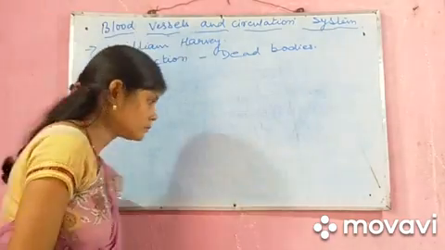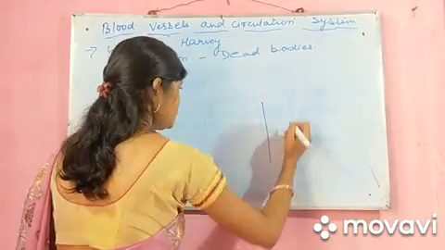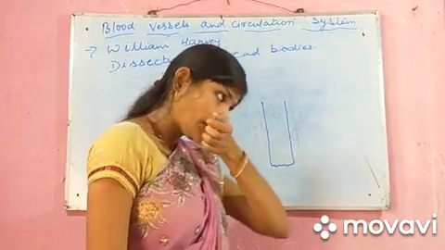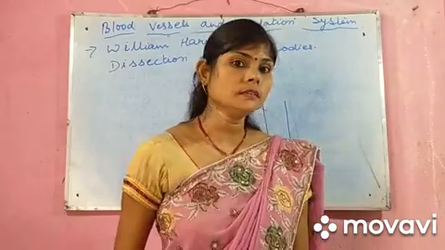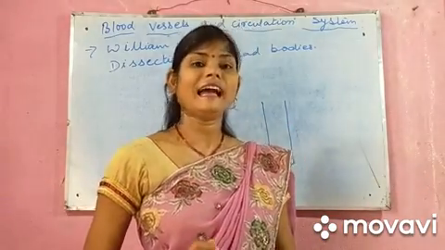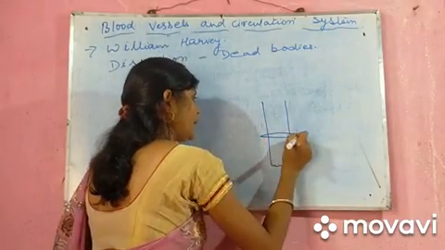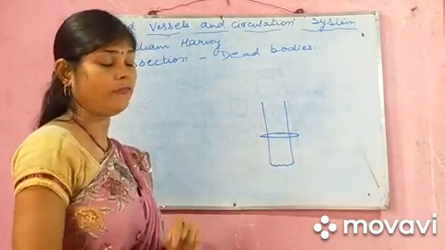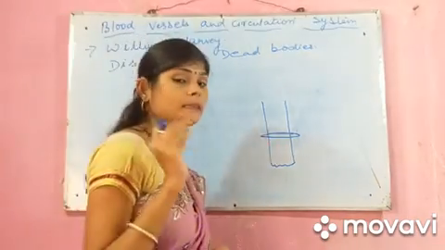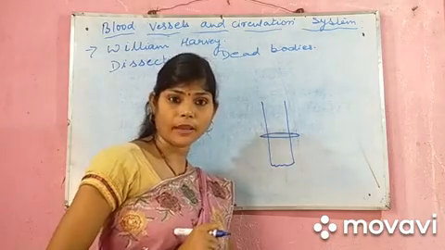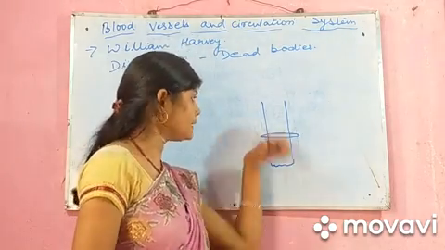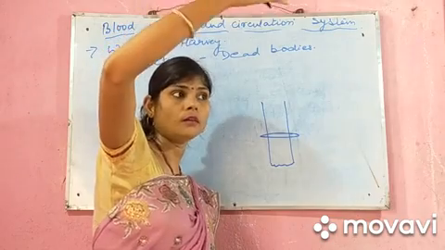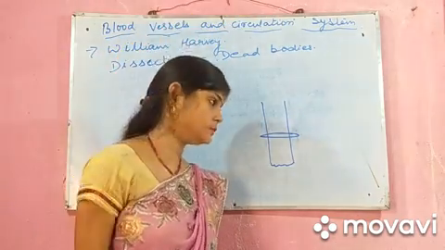What did he do? He took a leg of an animal, a live animal. He took a leg and he tied this part, any part, with the help of a string very tightly. He tied the part of the leg with the help of a thread very tightly so that the blood cannot move neither upward nor downward. Neither blood will go from the heart or it will come back to the heart.